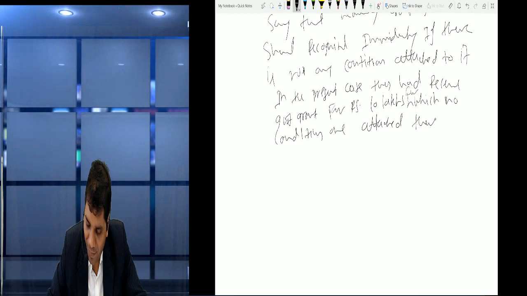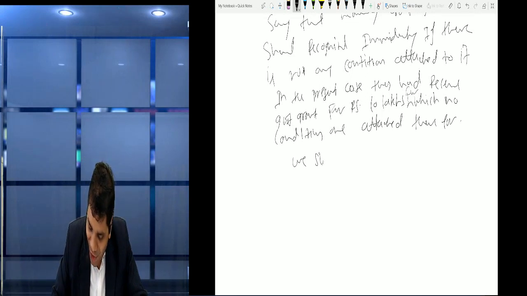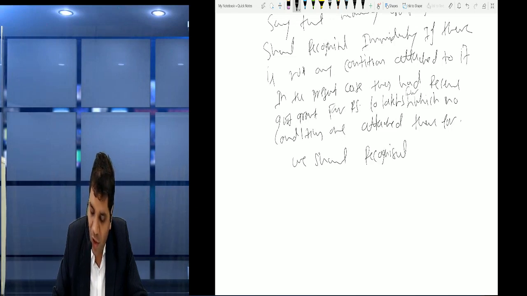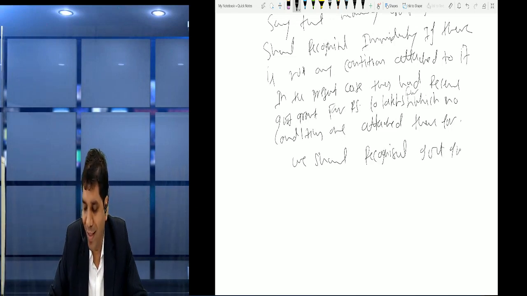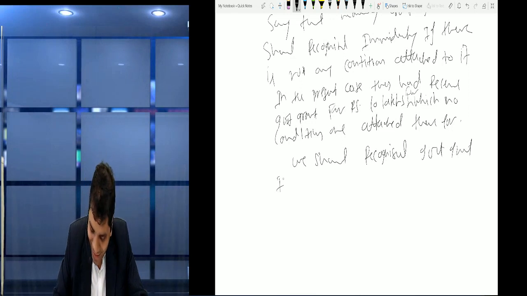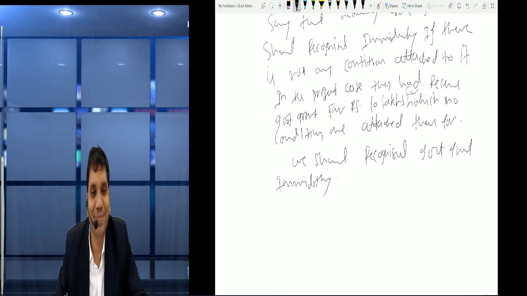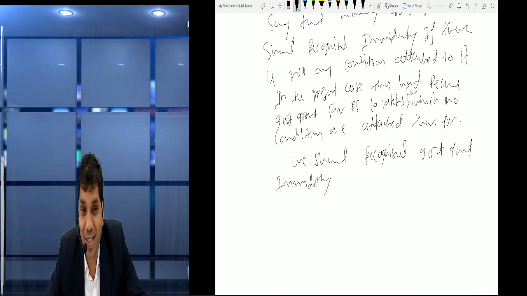Therefore, step 3, we should recognize government grant immediately.